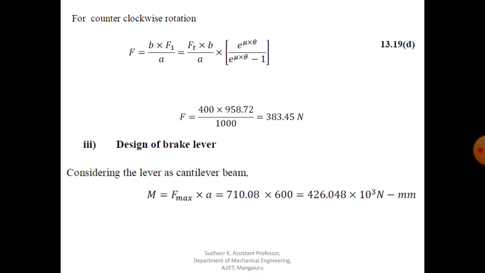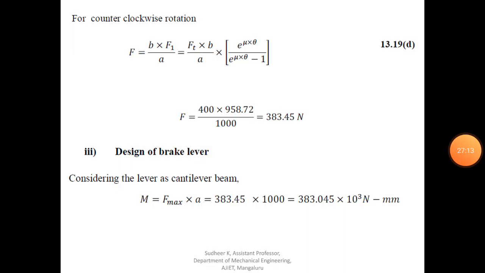For a cantilever beam, the moment can be calculated as the maximum force into the length of the lever. So moment is F max into A. The maximum force F max we have to consider between these two values of F, one for clockwise and another for anti-clockwise.